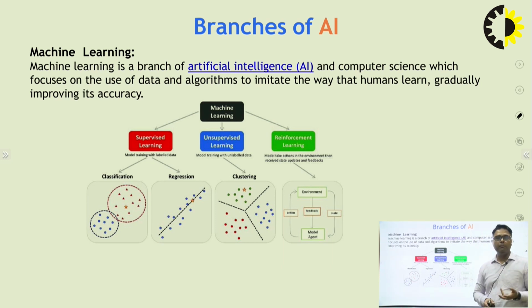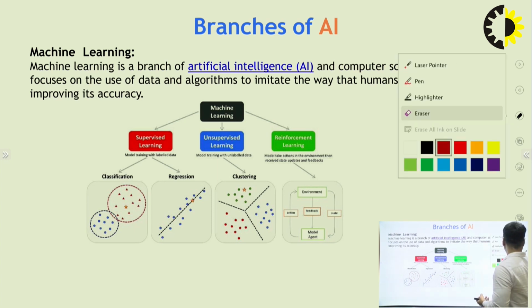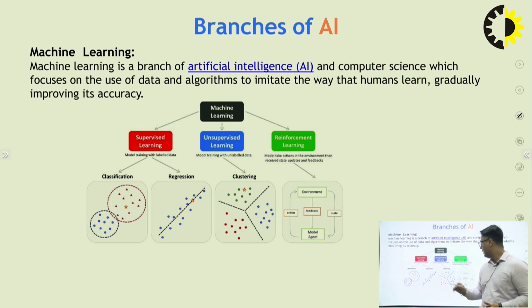But in unsupervised learning, we only provide the input. On behalf of the input, it creates a cluster, a cluster of input data. Just like if I put in some red balls, white balls, and blue balls, it collects all the balls and then creates the answers and the output, as in supervised learning.